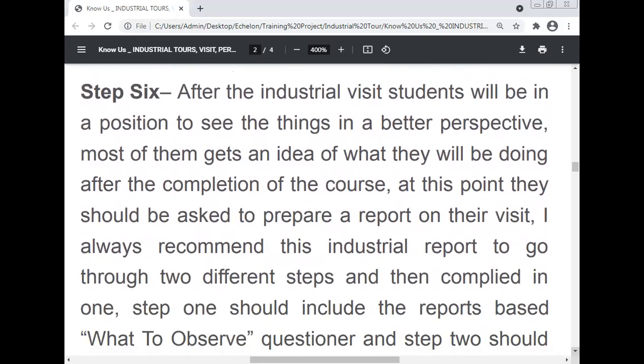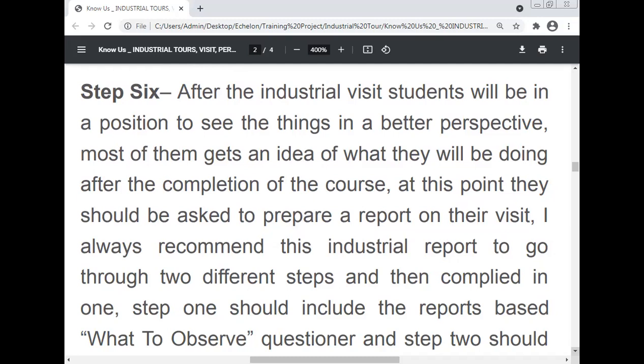Step 6. After the industrial visit, students will be in a position to see things in a better perspective. Most of them get an idea of what they will be doing after the completion of the course. At this point, they should be asked to prepare a report on their visit. Every student must prepare a report on the industrial visit. It is better to prepare and see all about the layout, the process, and all the things. The report must be prepared by every student.